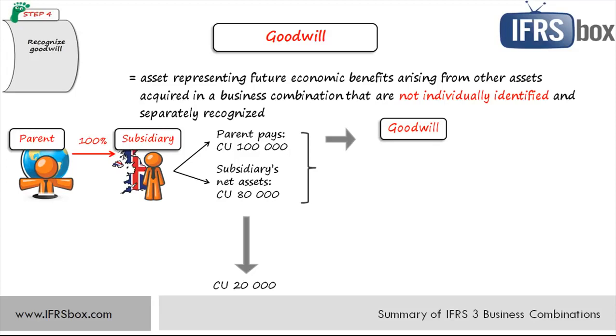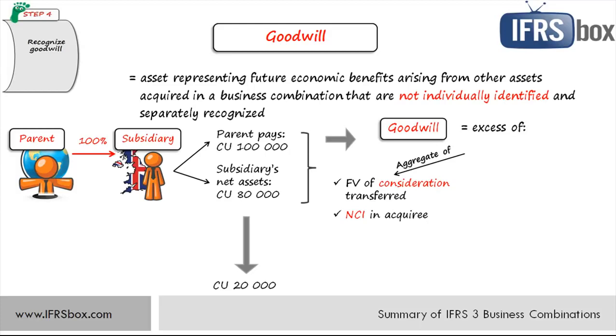In fact, there are more things to watch out for when calculating goodwill. It's the excess of the aggregate, or the sum, of the following amounts: the consideration transferred measured in accordance with this IFRS, which generally requires acquisition date fair value, simply speaking, the payment for the interest in the subsidiary. Then the amount of any non-controlling interest in the acquiree measured in accordance with this standard.